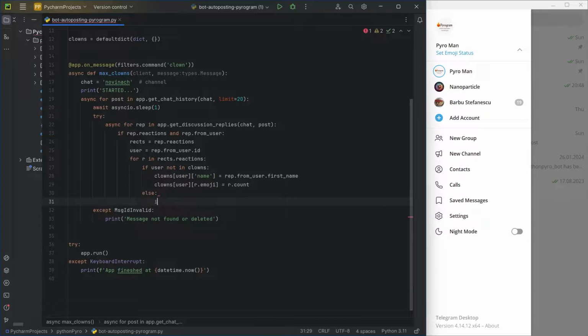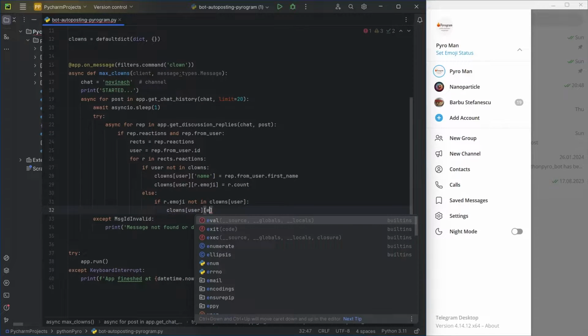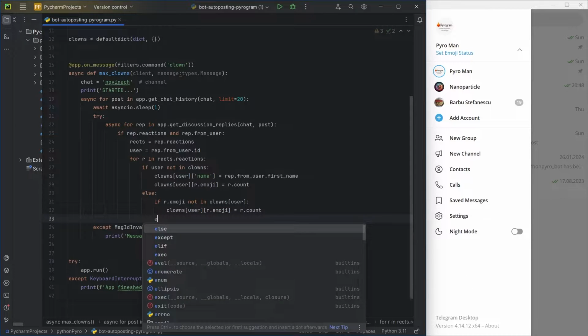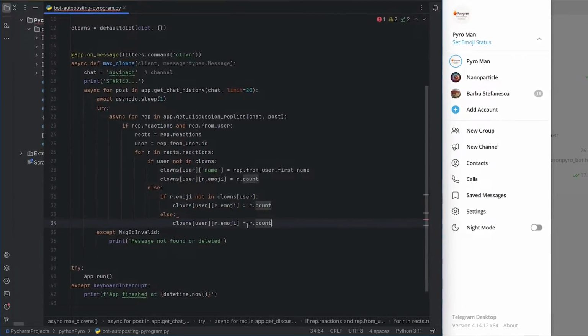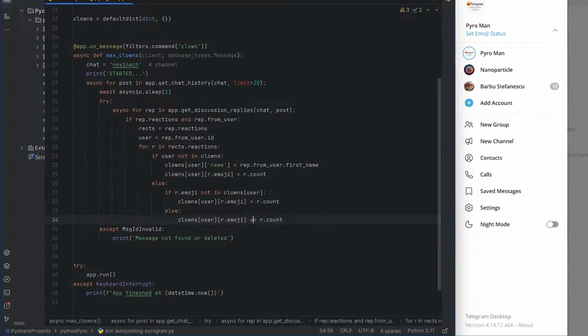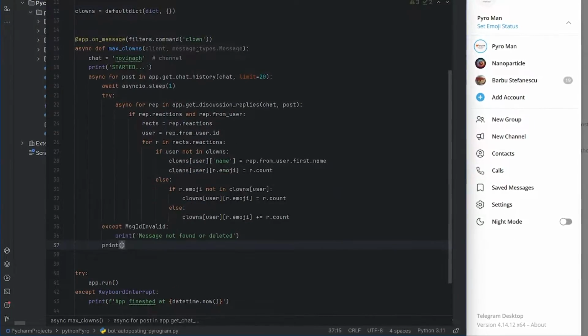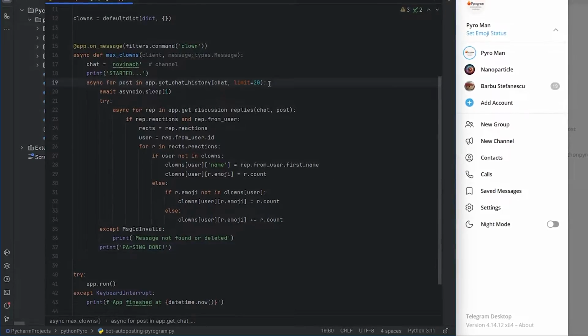Otherwise, if the user is already in the dictionary, I will check if they have such a reaction. If not, I will simply add the emoji and their quantity. If yes, I will add the count from the processed message to the existing reaction count using the += operator. I'll add some messages to track the code's operation.